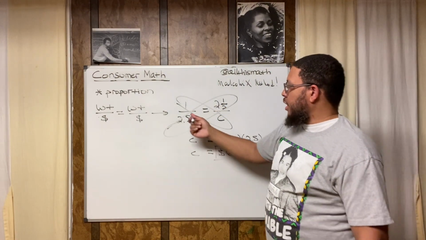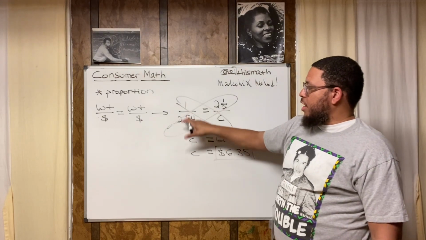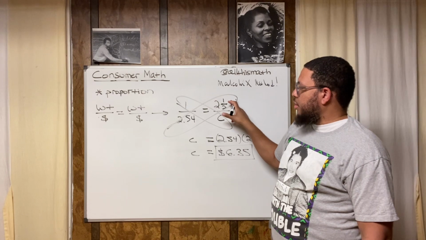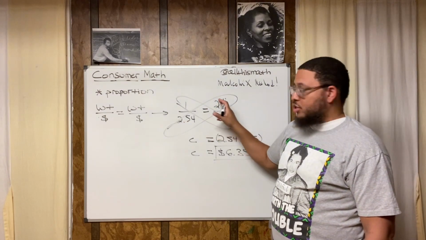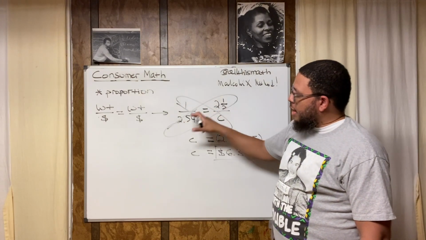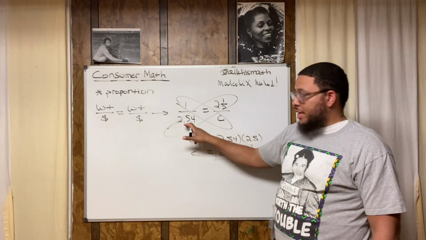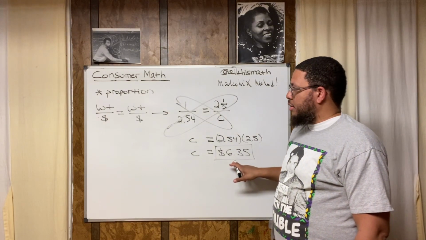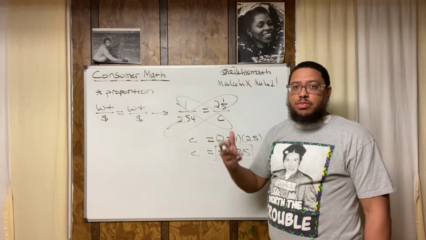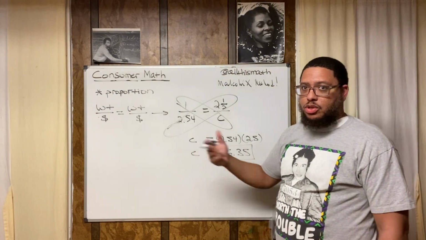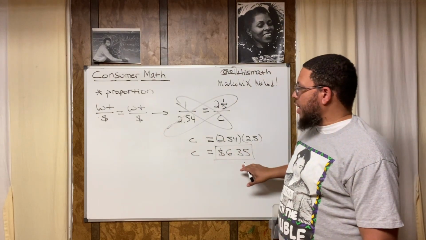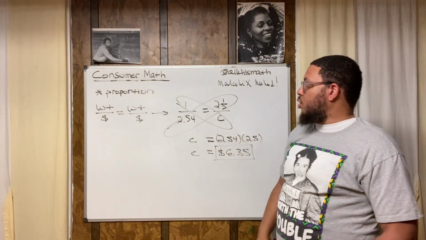Because another way to do this would be, all right, if I know I can get 1 pound for $2.54, 1 times 2.5 is 2.5. So if I multiply this number by 2.5 to get 2.5, I would also multiply this number by 2.5 to get 6.35. And like I said, there's always multiple ways to solve problems when we're doing mathematics. So the answer to this question is $6.35. This is another proportion question.